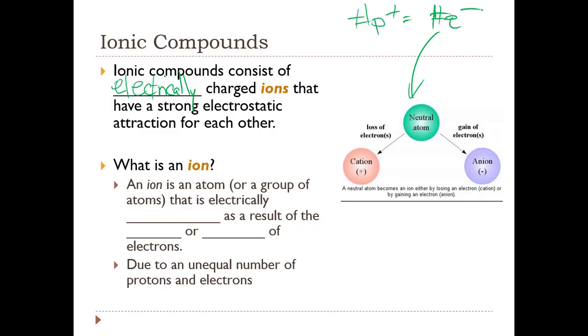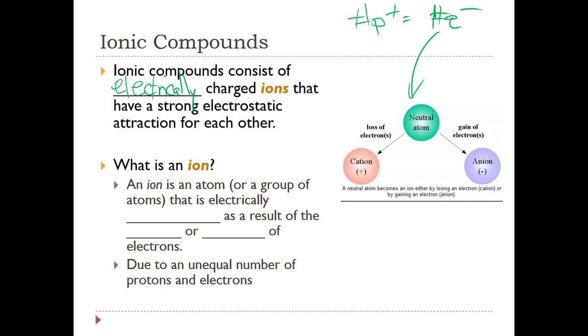Now, we just said that an ionic compound results when one atom loses an electron and the other gains an electron. If the original atom loses an electron, then we no longer have this balance of charge, so we have more positive charge. Likewise, if the other atom gains an electron, we no longer have this balance of charge. We have more electrons than protons, and so we form this negatively charged atom, which we call an ion.